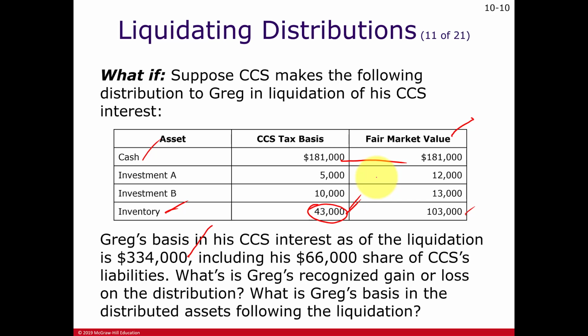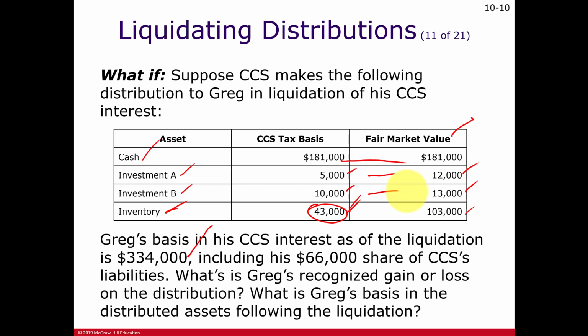In the case of these other assets Greg is getting, these are capital assets. So the order we're told to assign the cost is the initial cost, but then we're going to increase the cost up to its fair market value. In this case, 7,000 more. In this case, 3,000 more. It's kind of consistent here. We have appreciated versus depreciated capital assets.